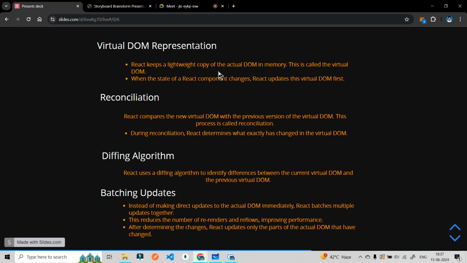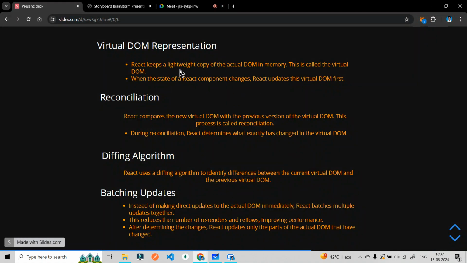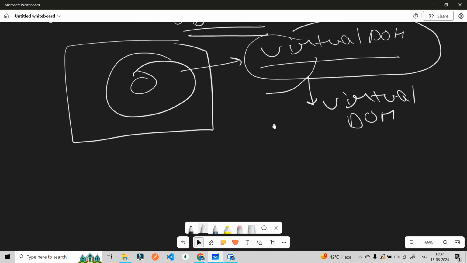Why are we saying lightweight? Whatever the actual DOM is, it contains so many properties, the browser properties we learned, the manipulating parts of that DOM, the browser functionalities that the browser provides us. Right now we are not talking about the browser functionality. So lightweight means it does not contain all the features of the actual DOM. Why? Because we don't need that. So it is a lightweight copy of the actual DOM. Whenever something changes, a virtual DOM is created.